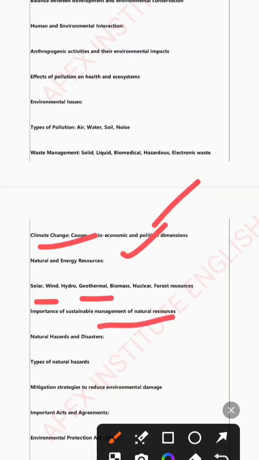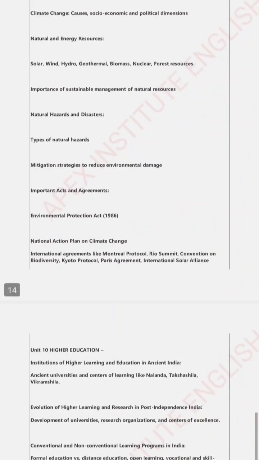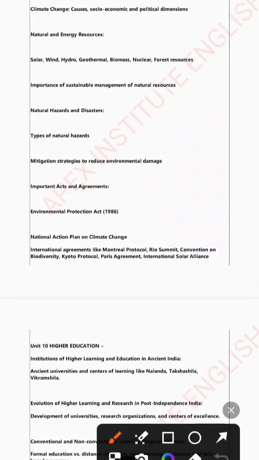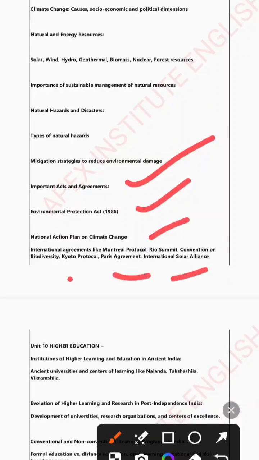Importance of sustainable management of natural resources, natural hazards and disasters, types of natural disasters, how to mitigate these natural hazards, and what are the strategies used. All these things are covered in the examination. Next, from this unit we have the important acts and agreements like the Environmental Protection Act, National Action Plan on Climate Change, international agreements like the Montreal Protocol, Rio Summit, Convention on Biodiversity, Kyoto Protocol, Paris Agreement, and International Solar Alliance. All these things are very important.